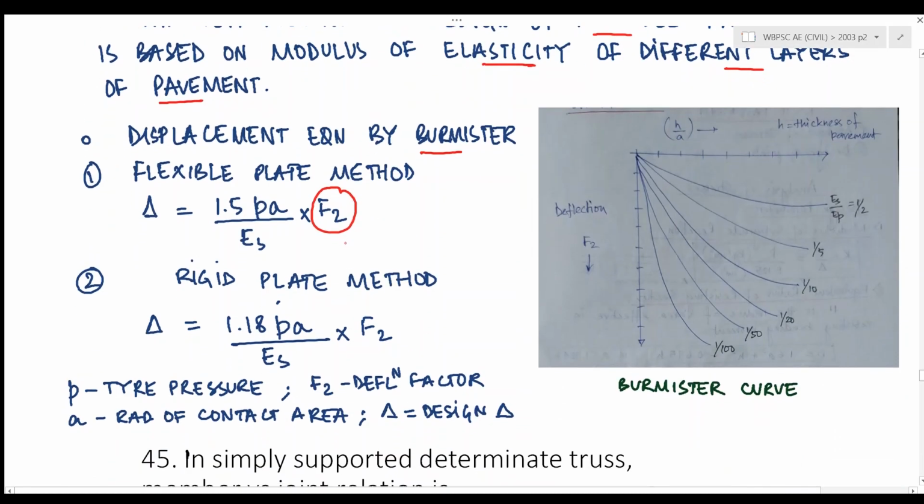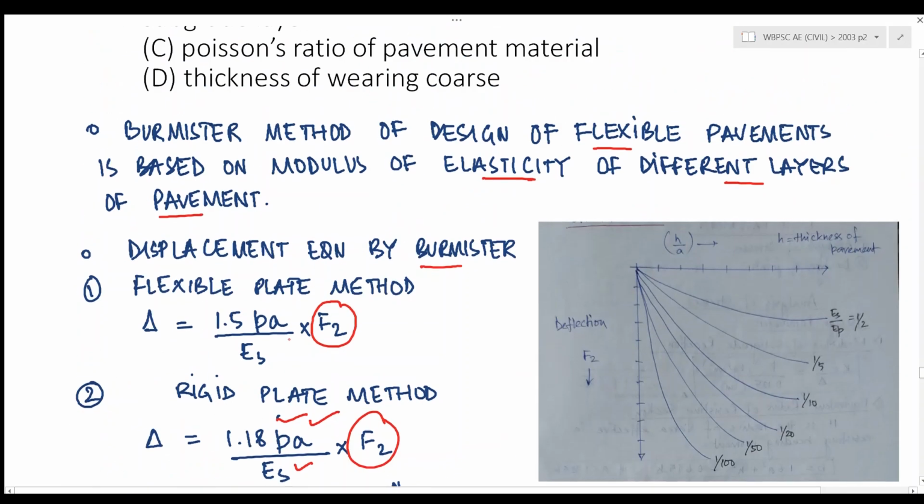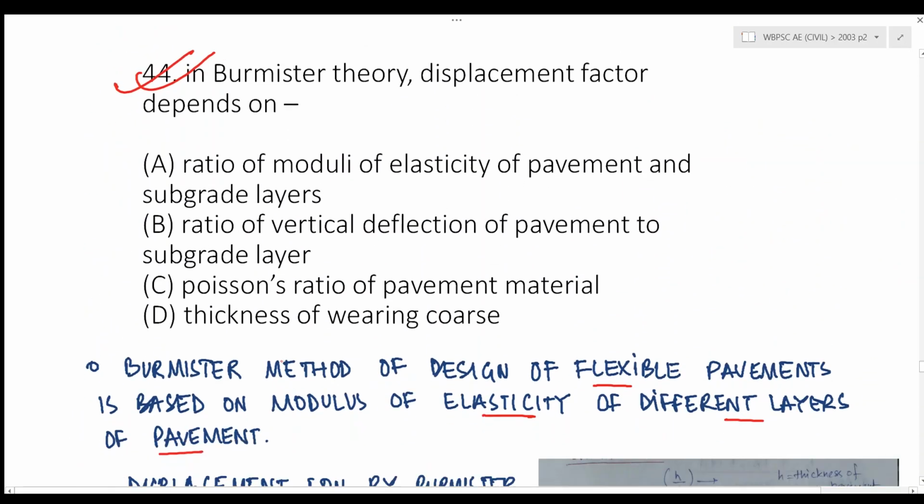And for rigid plate method, the deflection is given by 1.18 times Pa by Es into F2, where F2 is again the displacement or deflection factor. P is the tire pressure, A is the radius of contact area, and Es is the modulus of subgrade. The question is, Burmister theory displacement factor depends on.